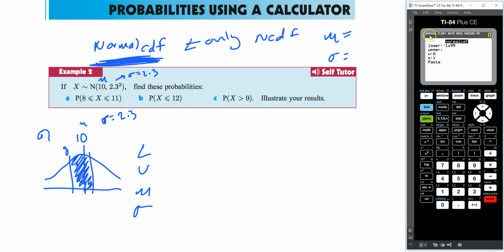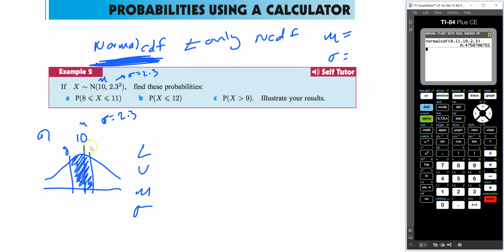In this case, the lower bound is just going to be 8, because that's how far I went. Upper bound is just going to be 11. That's as far as I went. The mean, they tell me, is 2.3. They did it kind of underhandedly, but they told me. Oh, sorry, the mean is 10. Missed that a little bit. Standard deviation is 2.3. And then you hit paste. Hit enter, and you get your value.